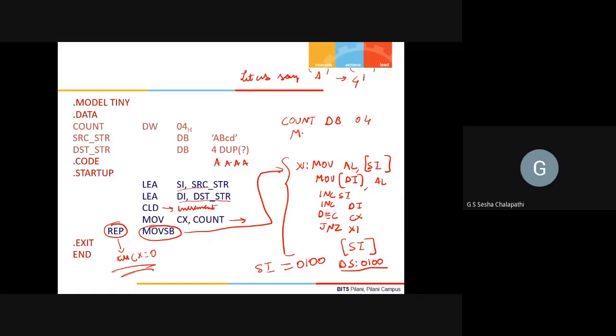If you say MOV AL comma SI, first of all, this will be wrong, because AL is 1 byte and SI is 1 word, that is 16 bits. If I say MOV AX comma SI, whatever is the contents of SI will be moved into AX. In this case, if SI is 0100, AX will now become 0100. Right? Yes, sir, got it. Thank you.